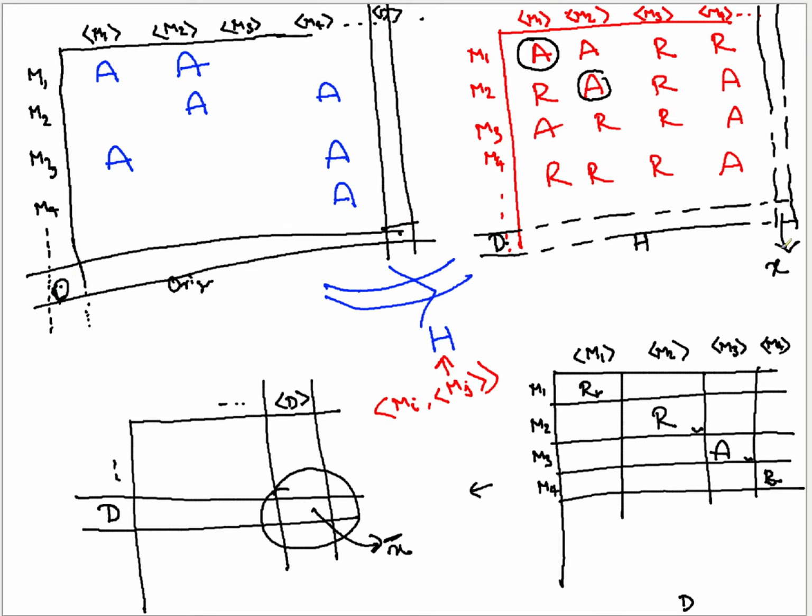If H is saying X, what does it mean? What will be the value here? If H is saying X, what should the value be here? If X is A, then it will be A. If X is R, then it will be R. Correct. So it is according to X only, right?